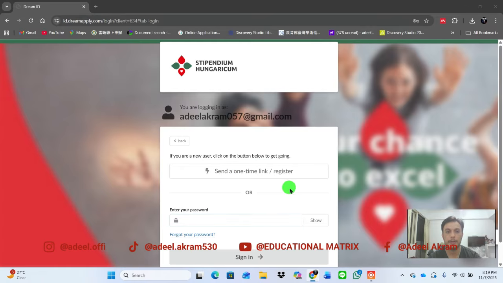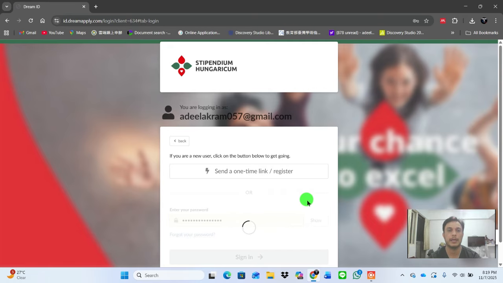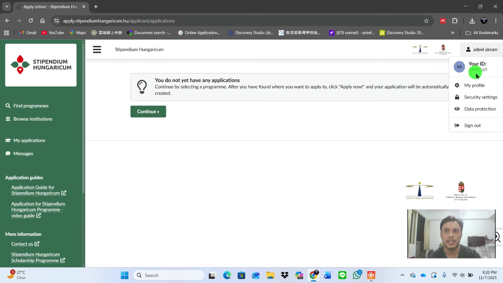Mention your passport number here, and sign in. After getting your Dream ID, they will send you a verification email in your Gmail account or any email account which you are using. After that, log in and move toward my application. But before that, if you click here, they show your Dream ID. You have to remember this Dream ID, because there is a chance you have to mention it in your application, and this is the profile.